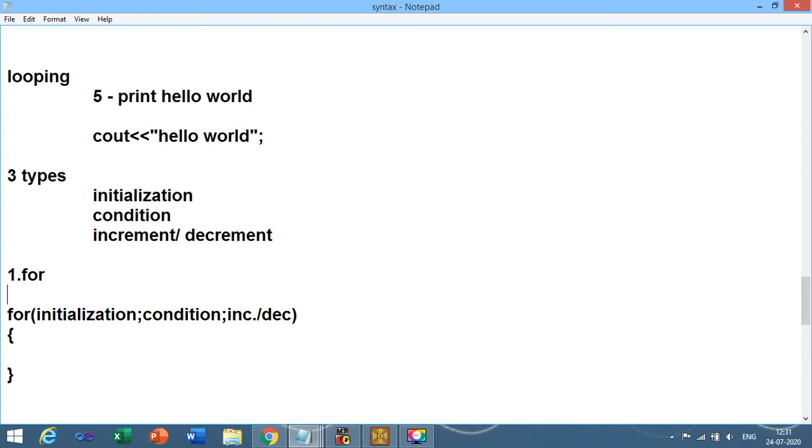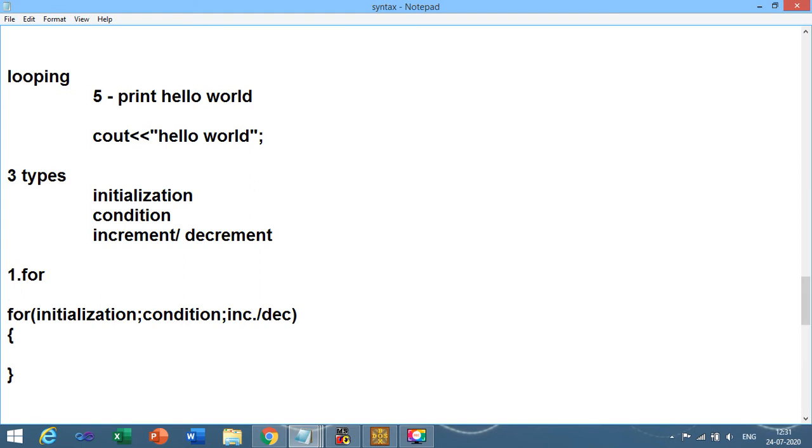Let us repeat once again the requirement of the looping control structure. There are 2 types of control structure: conditional control structure and looping control structure. The conditional control structure is divided into 2 main parts, that is if and switch. The looping control structure has 3 parts: for, do while and while.